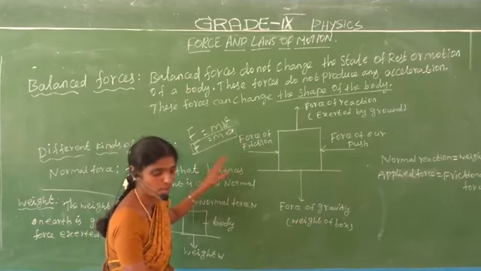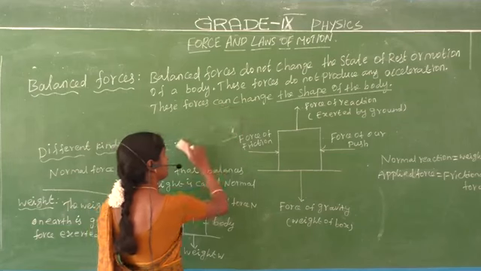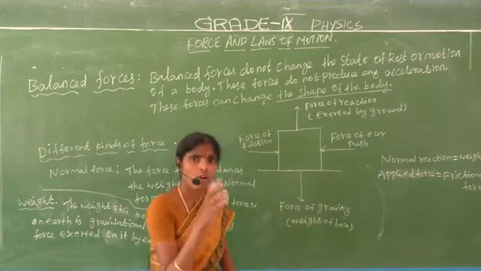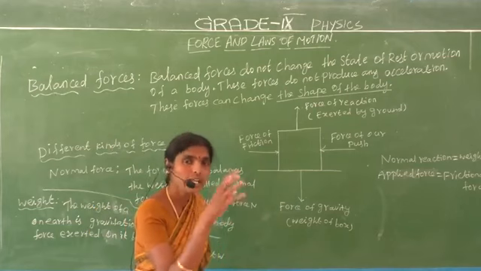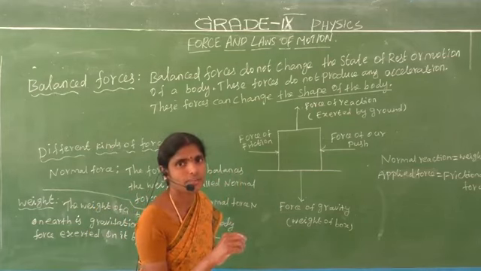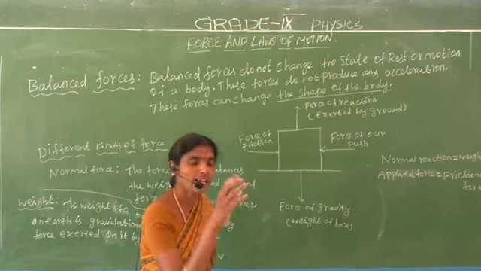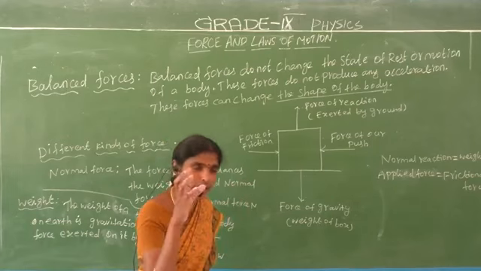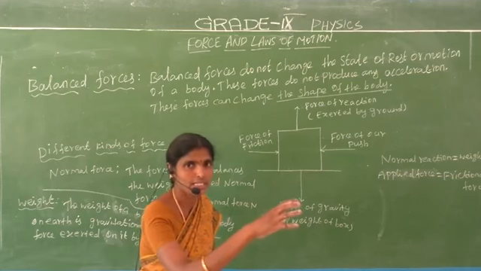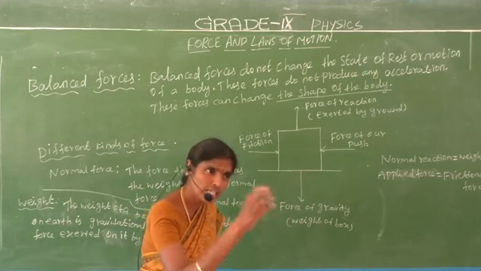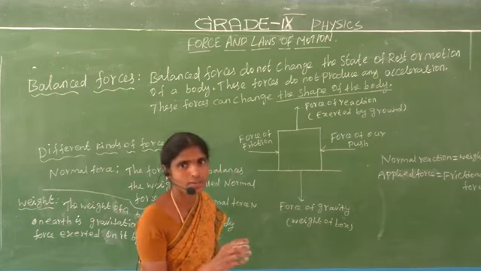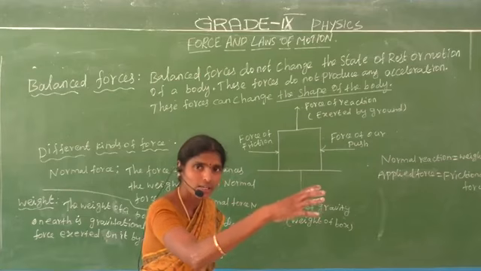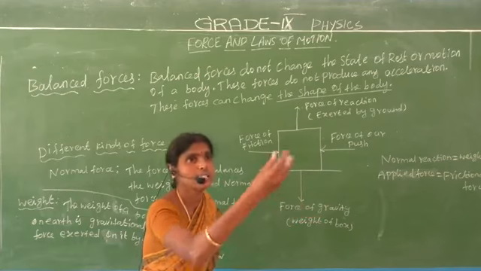Now come to the point. We apply a force on any one object. We cannot see a force, we only see the effects it produces. When we apply a force on an object, the object may be at rest or in motion, and it produces some effect.